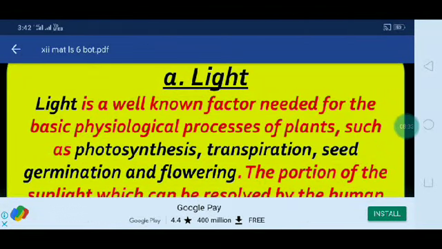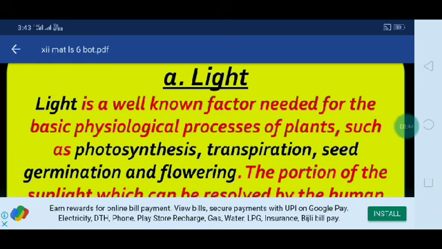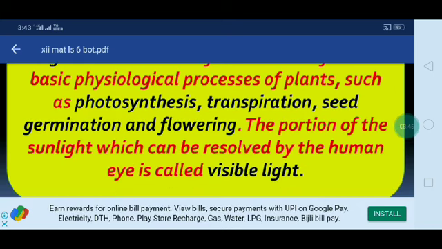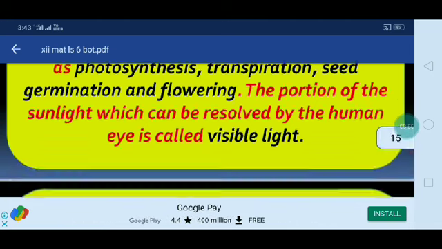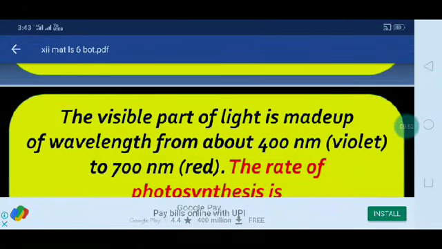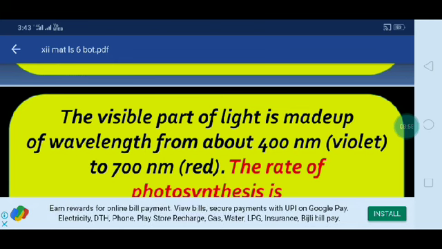Light is a well-known factor needed for basic physiological processes of plants, such as photosynthesis, transpiration, seed germination and flowering. The portion of sunlight which can be resolved by the human eye is called visible light. It is made up of wavelengths from about 400 nanometers, violet, to 700 nanometers, red light.